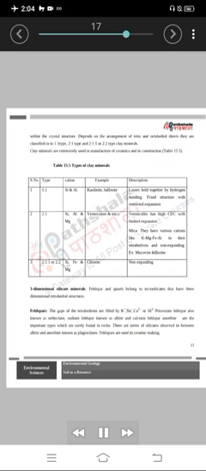Within the crystal structure, it depends on the arrangement of tetrahedral and octahedral sheets. They are classified into 1:1, 2:1 and 2:2 type clay minerals. Clay minerals are extensively used in the manufacture of ceramics and in construction.